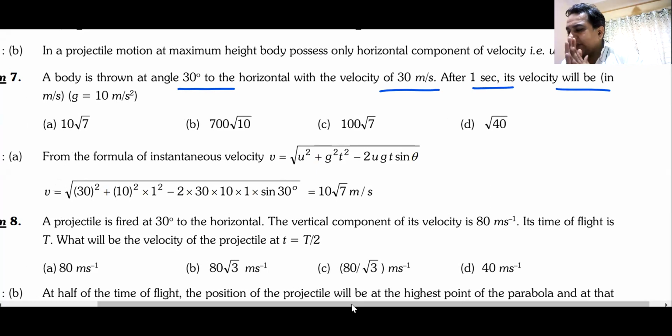A body is thrown at an angle of 30 degrees to the horizontal. Theta is 30 degrees. Velocity is 30 meters per second. After 1 second, what is the velocity? Anyone got an answer? Horizontal component will remain same. Vertical component will only change. You have to find the final component. Then find the instantaneous velocity. Or you can straight away use this formula if you can remember this.